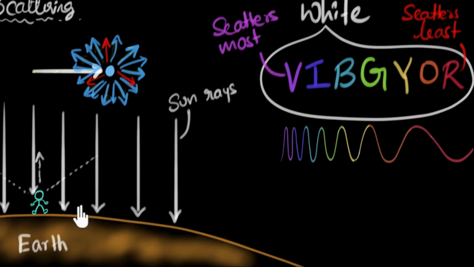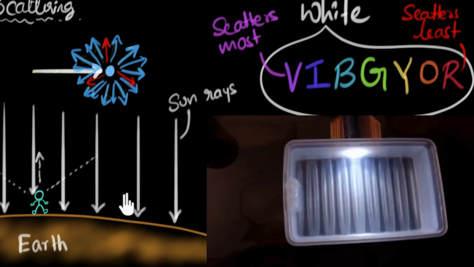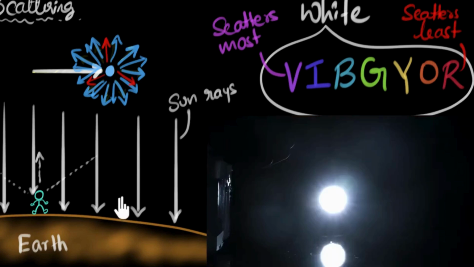And you know what? Let's perform an experiment side by side. All we would need is a flashlight, a tank of water, and some milk. When we add milk to this water, the milk particles are going to represent our atmosphere. So if you look at the flashlight directly without any milk particles in between, then all we see is the white light, and look at the sky, the whole thing has become dark, exactly like what we would see over here without an atmosphere.